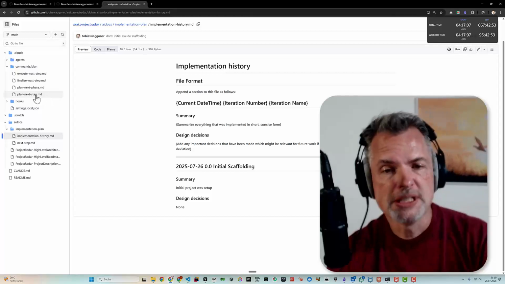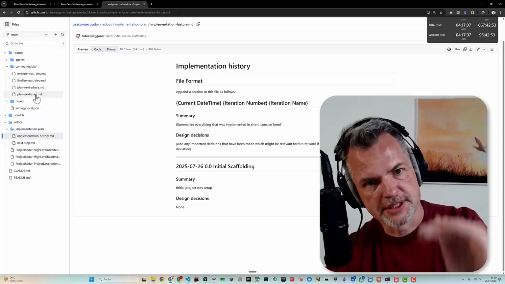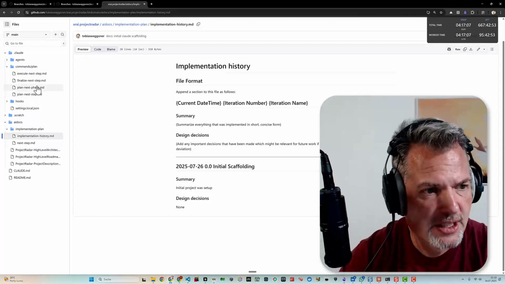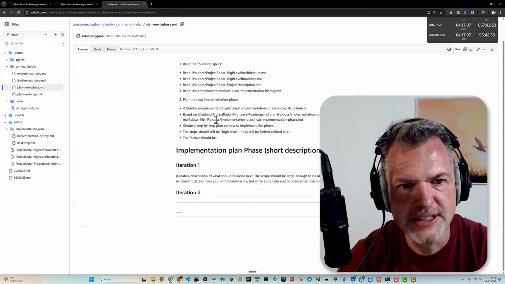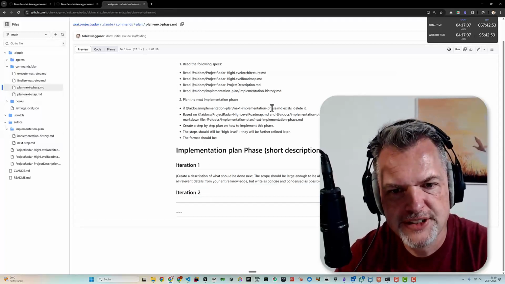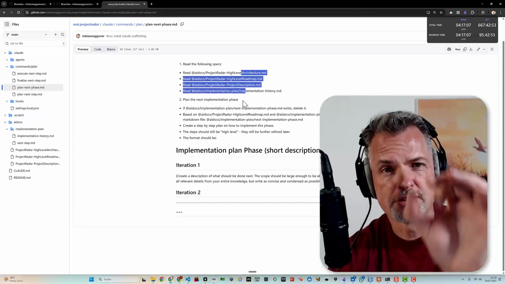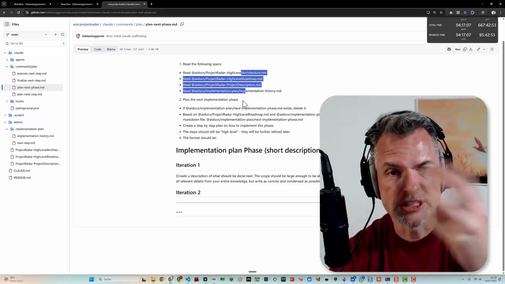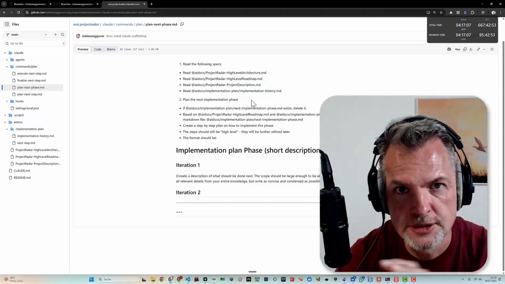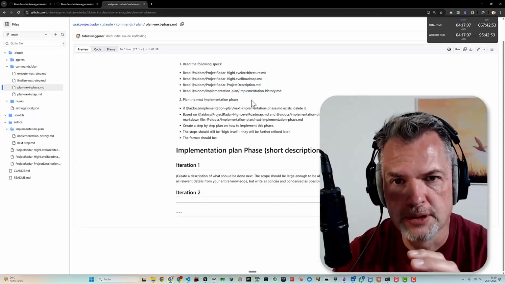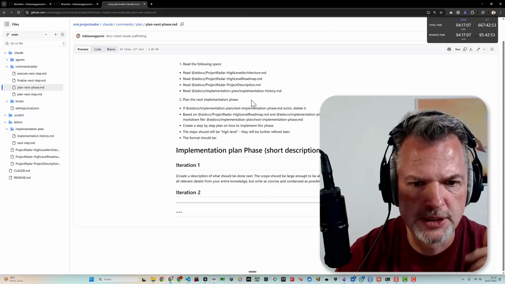So once we have this document with our step-by-step iterations, then I will use the plan next phase prompt here, which will basically read everything again. So I always start with a new fresh context window, so as to not confuse the bot with stale information.